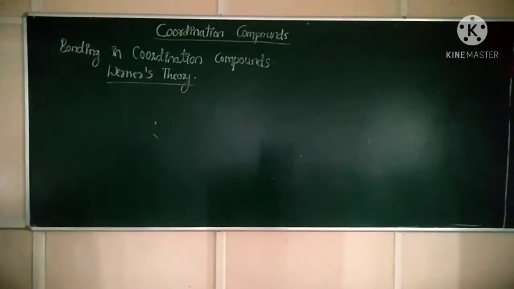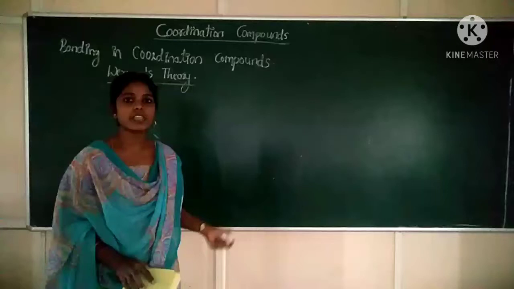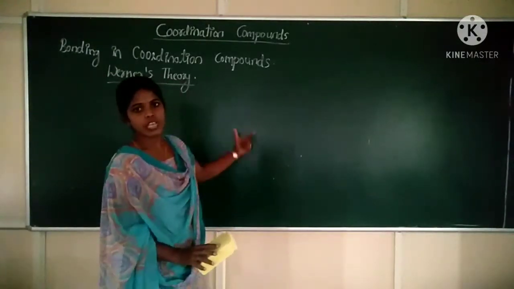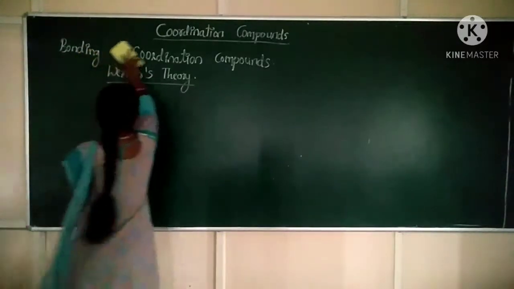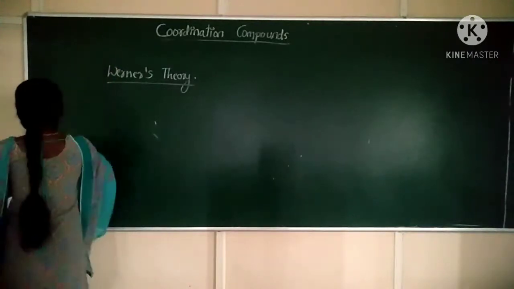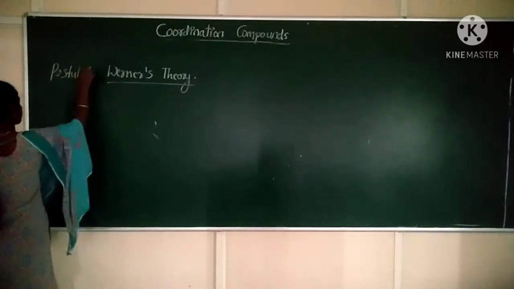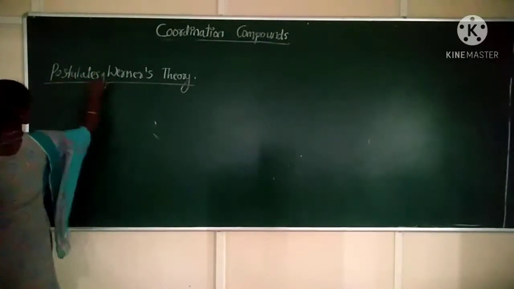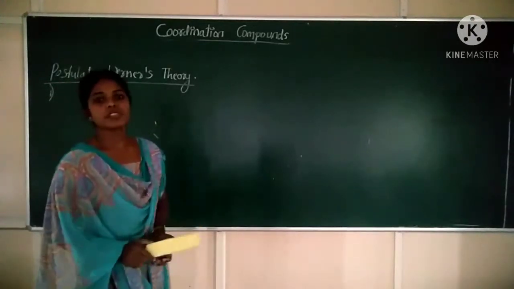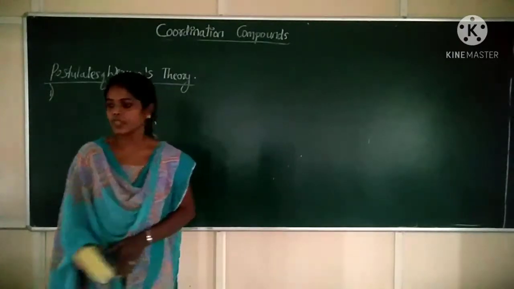Now, Werner explained bonding in coordination compounds on the basis of some postulates, which I will discuss now. Postulates of Werner's theory. The first postulate is that the central metal atom possesses two types of valencies.